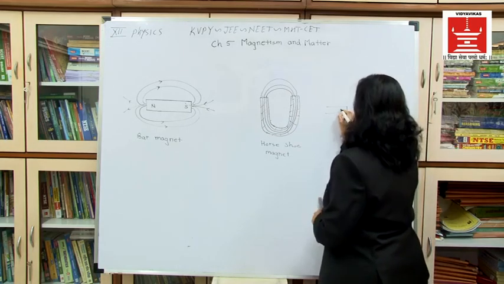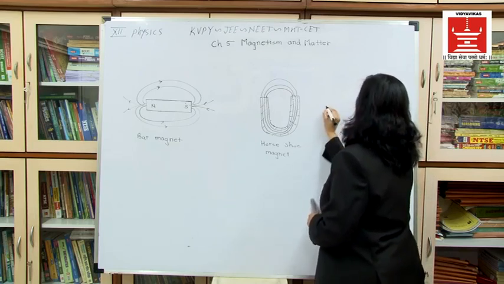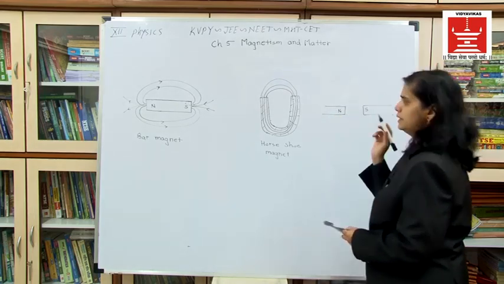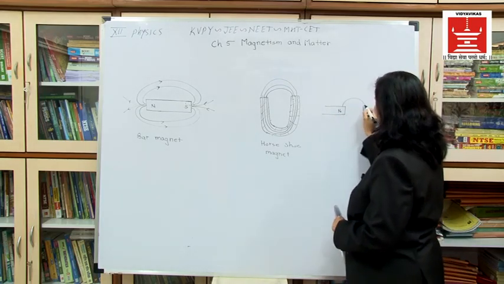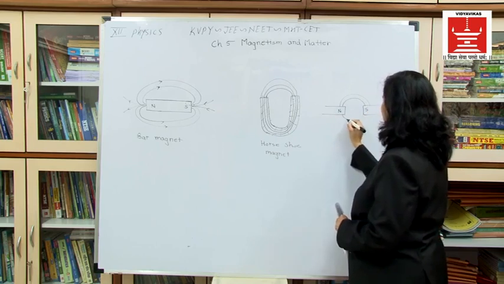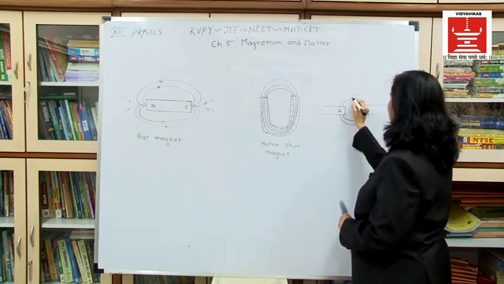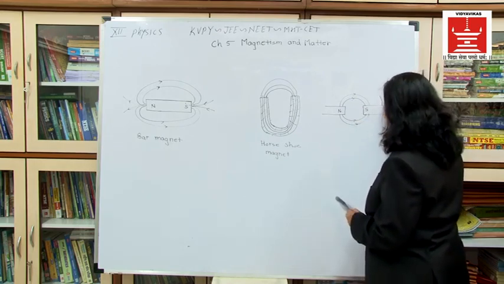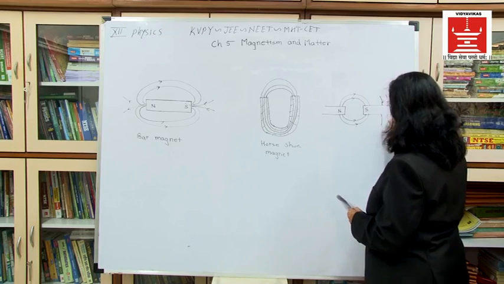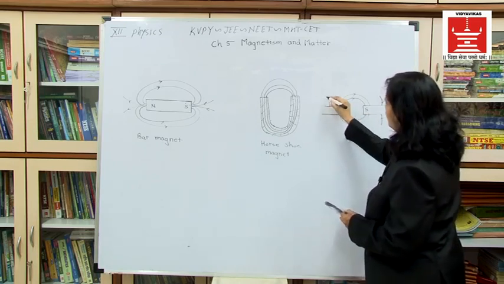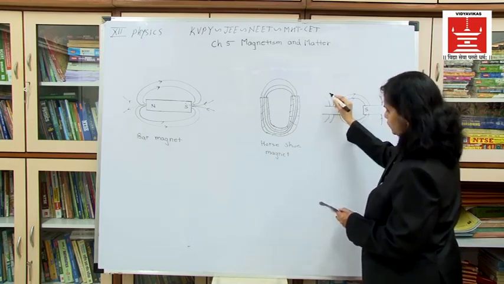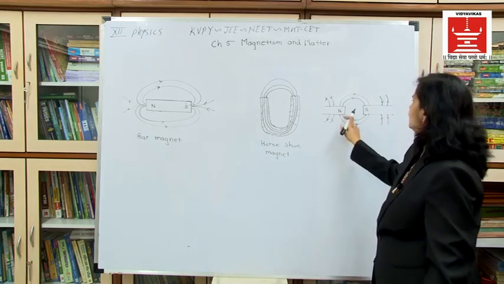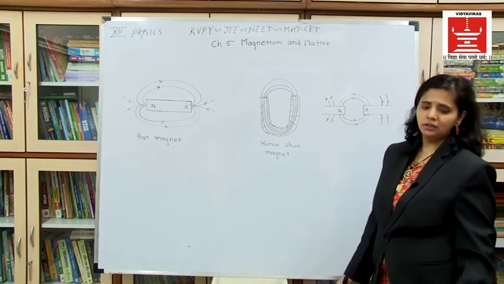This is N pole, and this is S pole, and the magnetic field line moves from N pole to the S pole, right? So the direction of the magnetic field line will be shown like this. It is coming towards S pole and moving away from N pole, so the direction can be shown like this if N and S poles are near to each other.